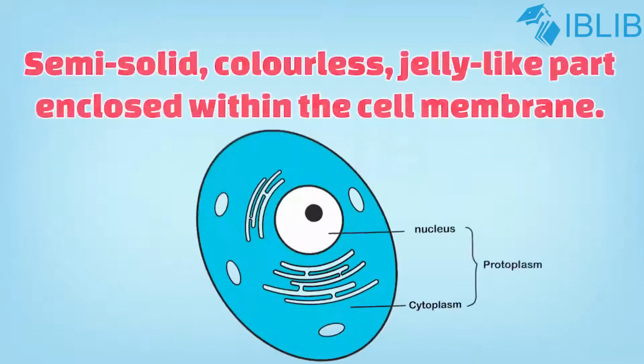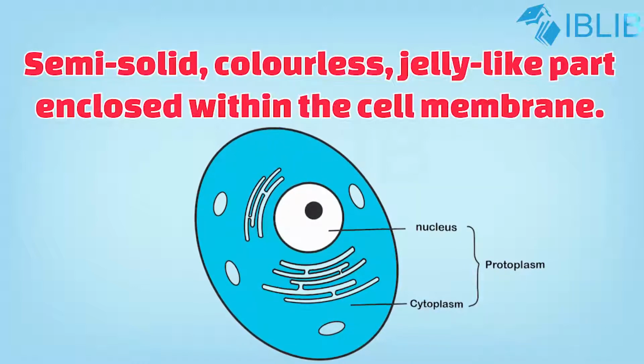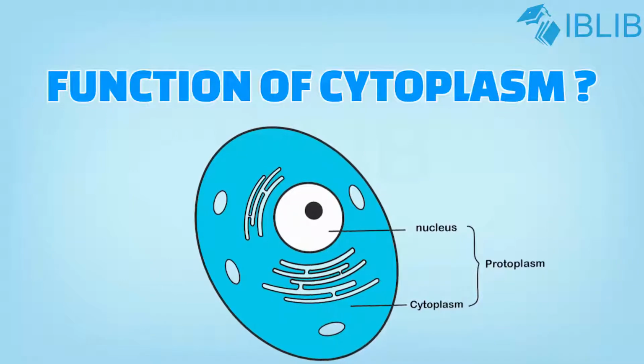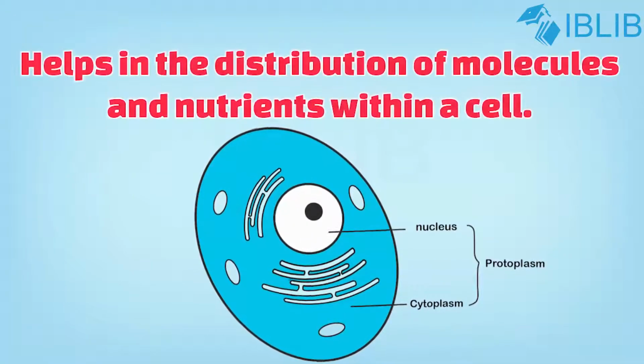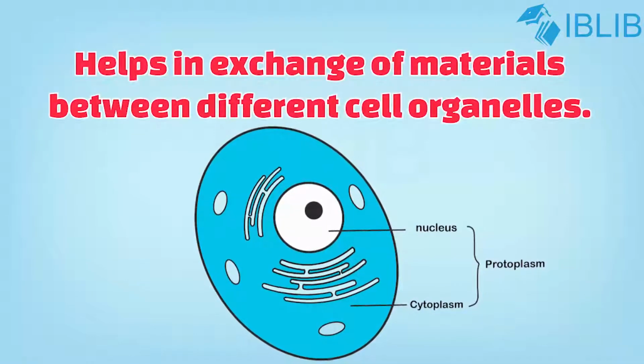Cytoplasm. It is the semi-solid, colorless, jelly-like part enclosed within a cell membrane. Most cellular activities occur within the cytoplasm with the help of cell organelles. Function of cytoplasm. It helps in the distribution of molecules and nutrients within the cell. And it helps in exchange of material between different cell organelles.